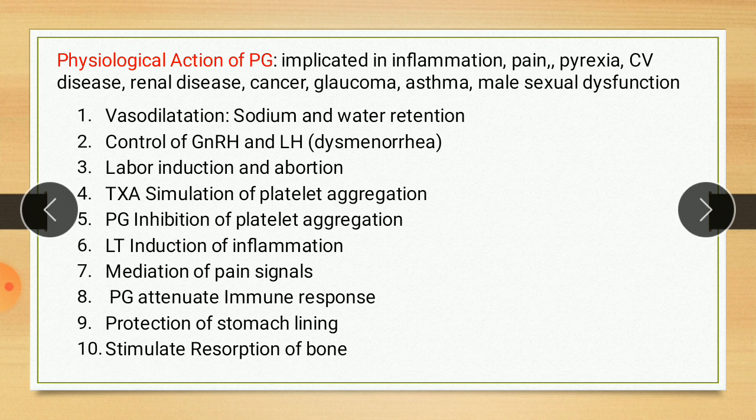Prostaglandin effects are usually manifested locally around the site of prostaglandin synthesis, and their actions are multiple and variable, which may be stimulatory or inhibitory, depending on the tissue type and the nature of the receptor with which they interact. So there are a number of physiological actions of prostaglandin. These are the various actions. The first one is vasodilation.